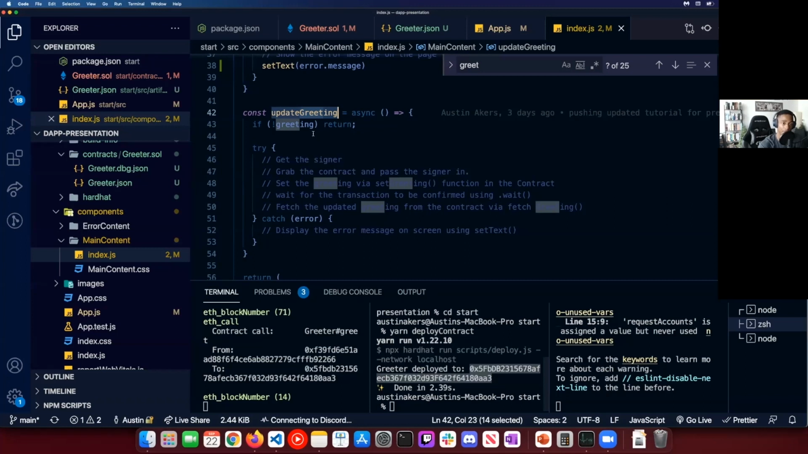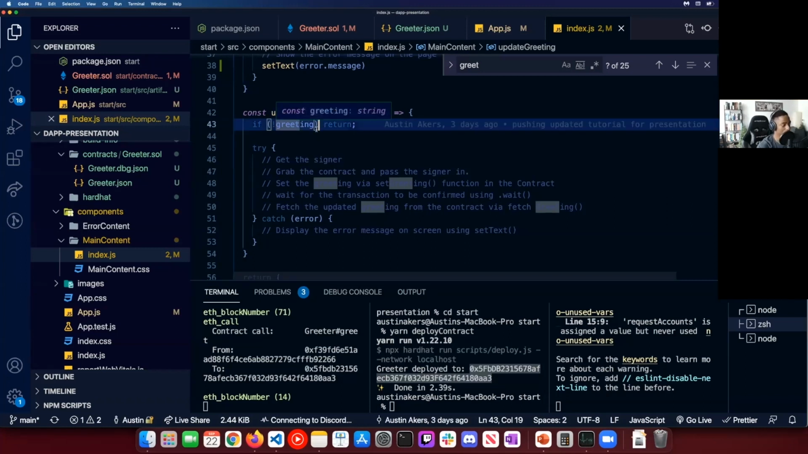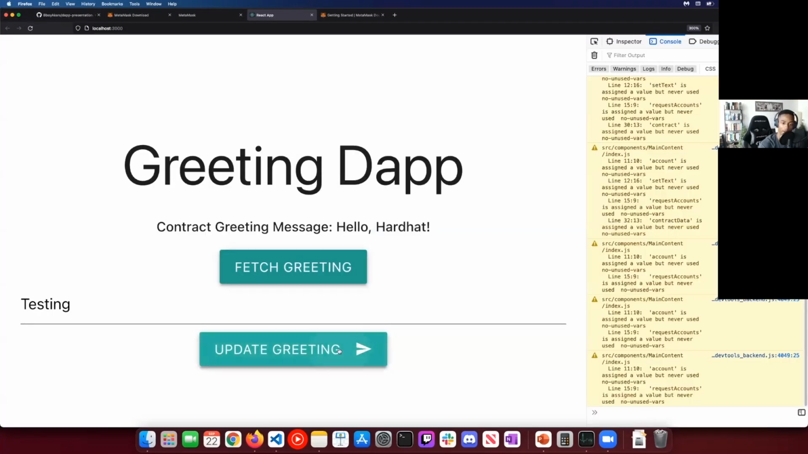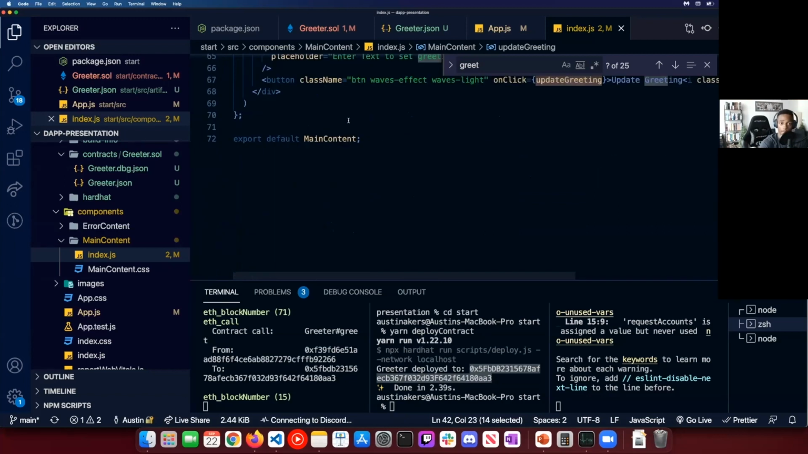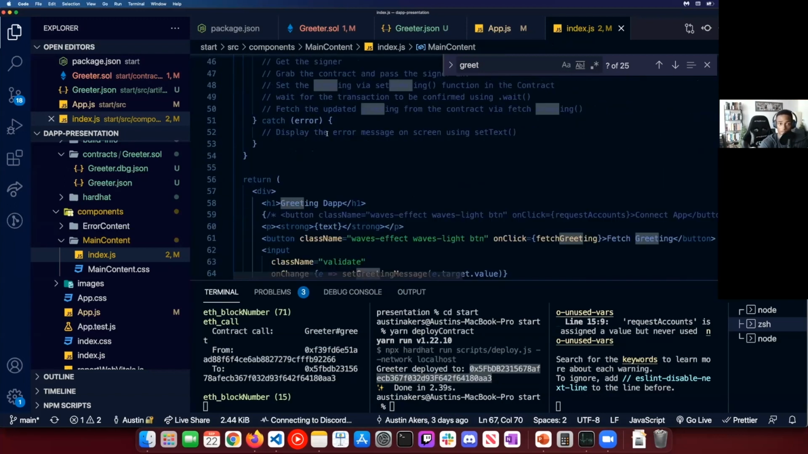Obviously, as we do this now, it definitely isn't going to work. In fact, if I press this, it's definitely going to error out. Oh, and it's erroring out. Nothing's going to happen. Okay, so what we want is a function on our front end. Whenever we click this button, on click, call this update greeting function.